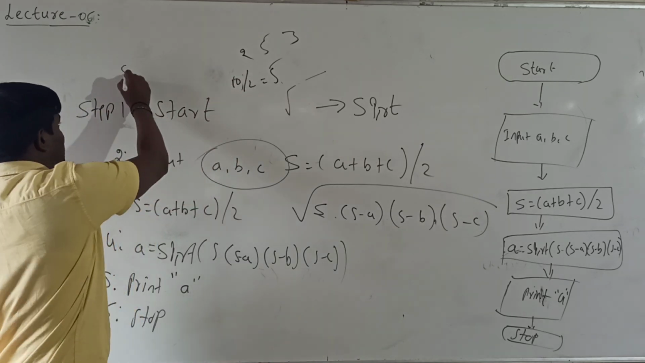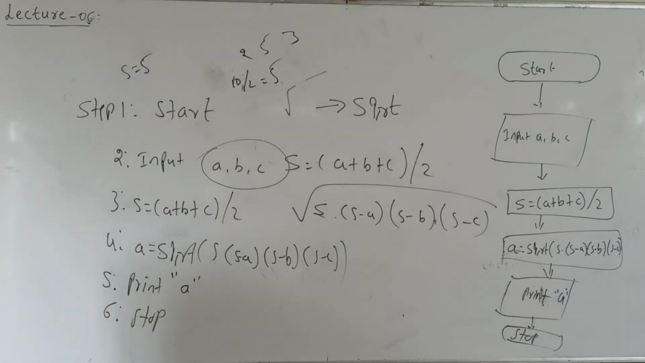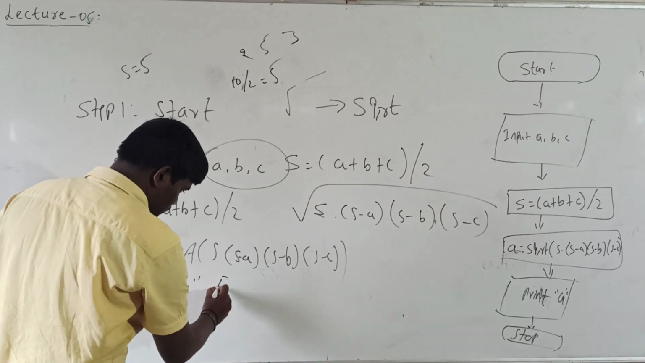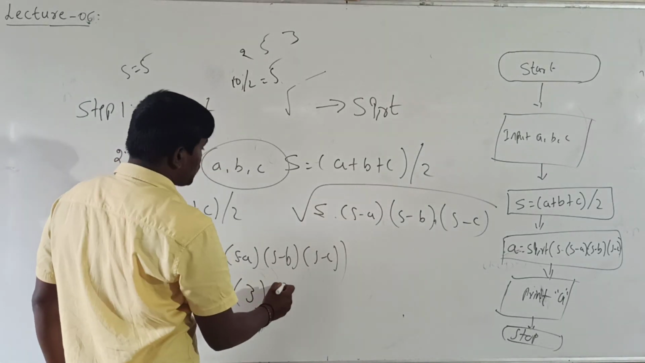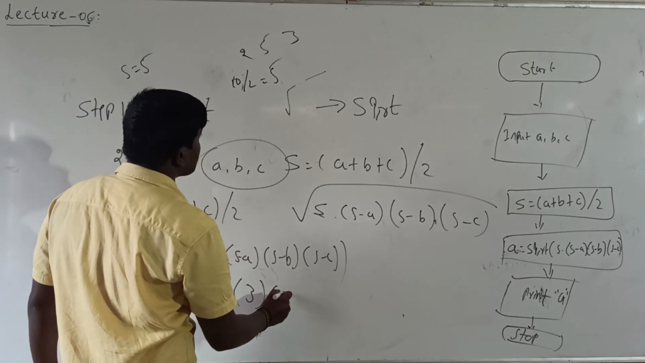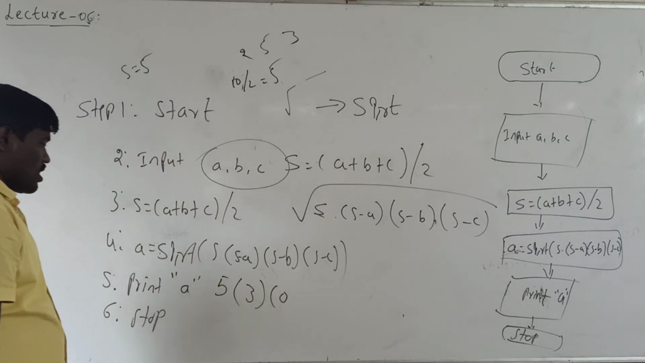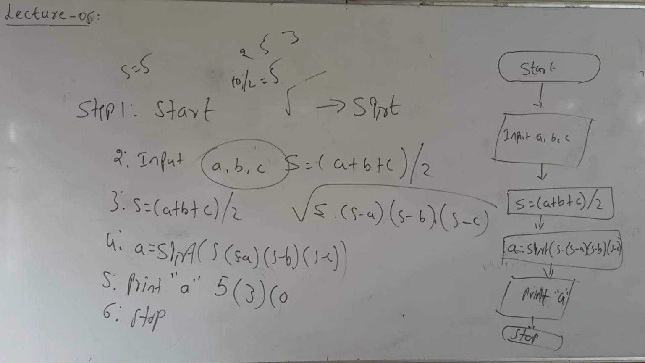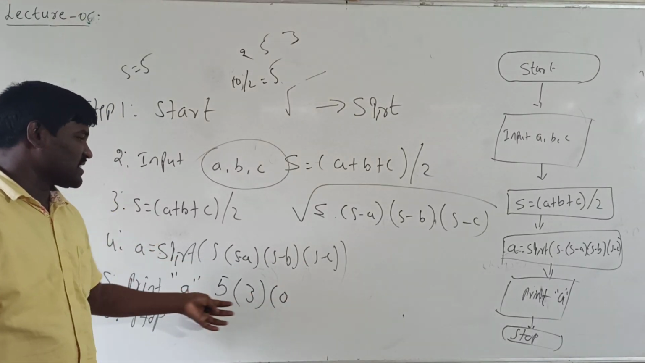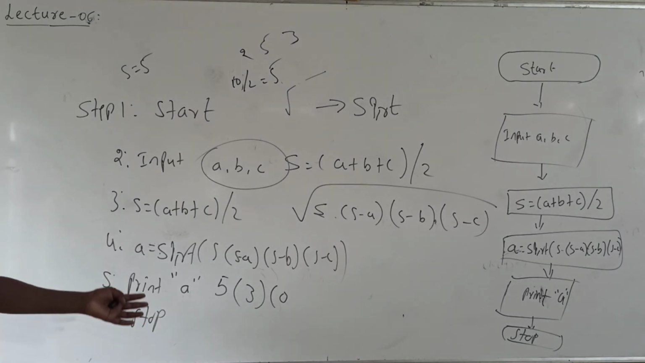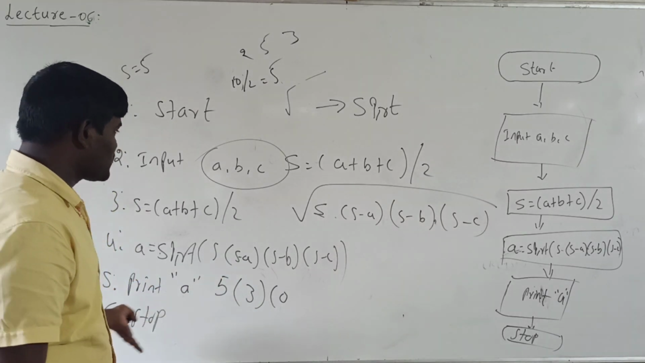So here the S value is 5. 5 into 5 minus 2 is 3, 5 minus 5 is 0. If one value is 0, the entire value becomes 0, because here the multiplication is there. So the answer is 0.